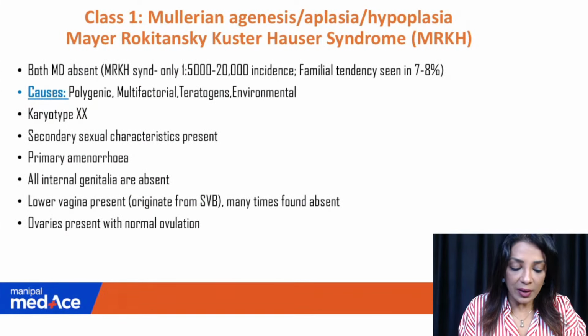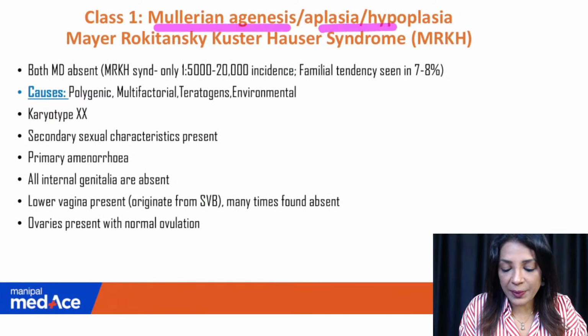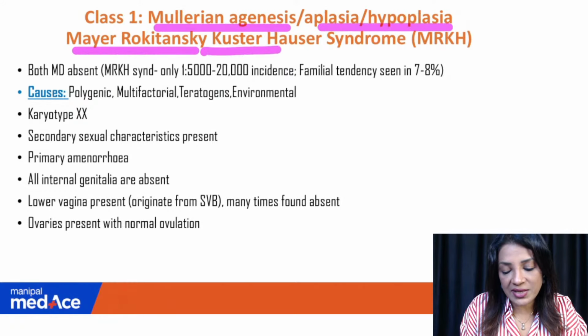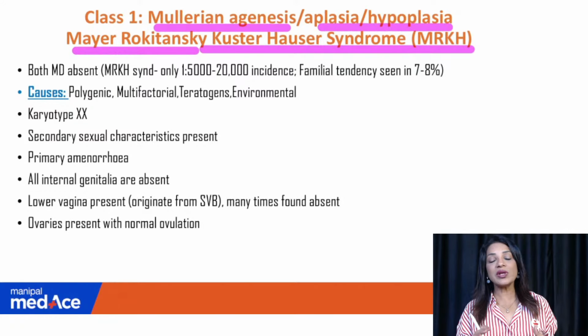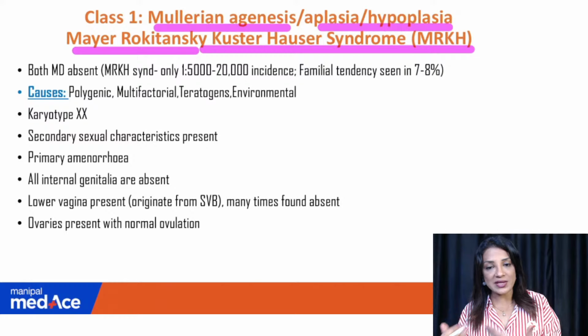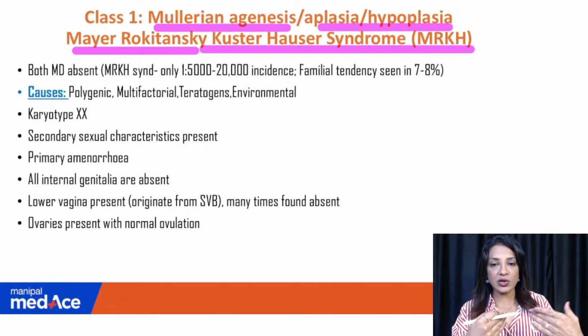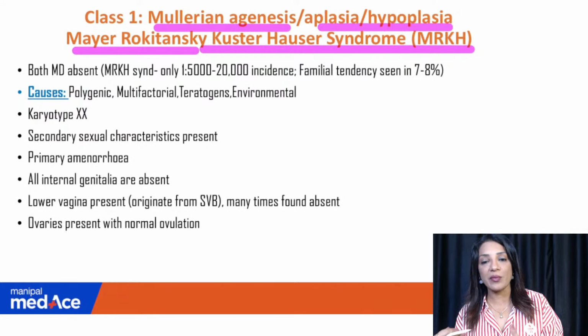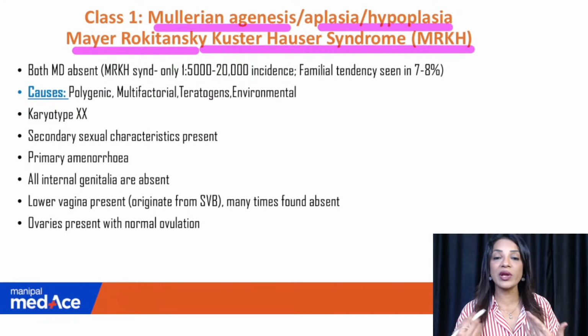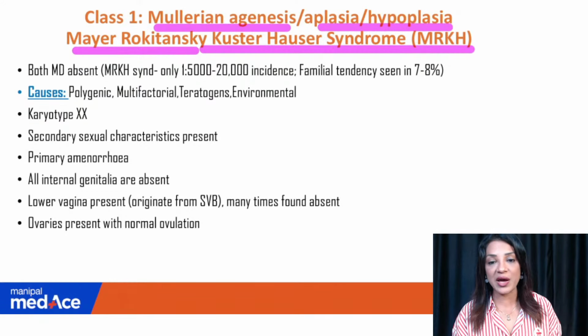hypogonadism. Now, class 1 Mullerian agenesis, aplasia, hypoplasia, coming to Mayer-Rokitansky-Kuster-Hauser syndrome. So you know that there are 6 classes: class 1, class 2, class 3, bicornuate, septate and unicornuate. All these come one by one. So let's just discuss Mayer-Rokitansky-Kuster-Hauser, MRKH syndrome, also known as Mullerian agenesis.